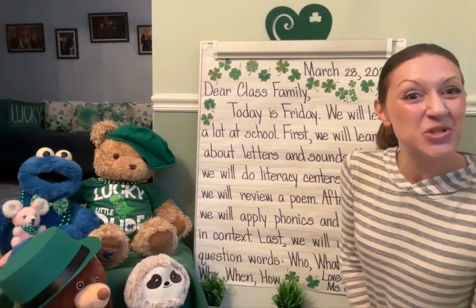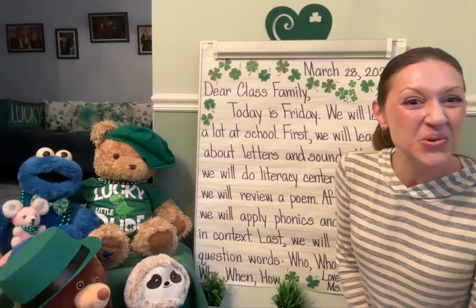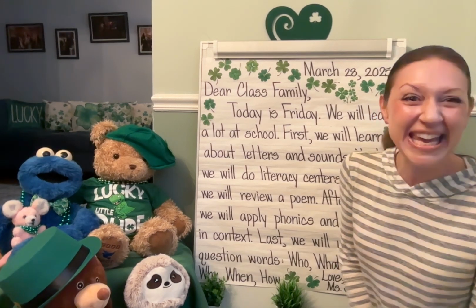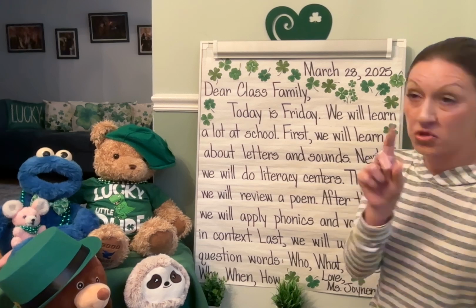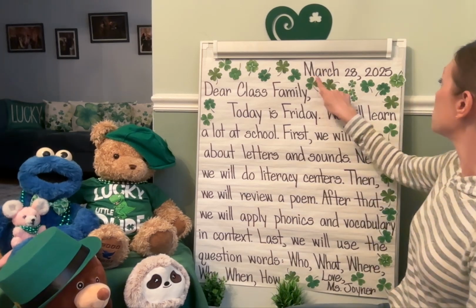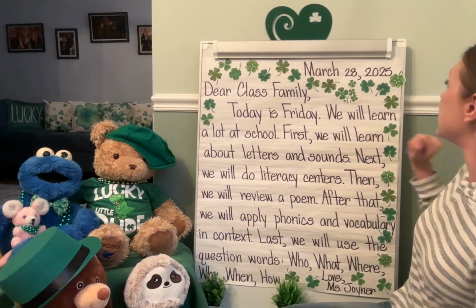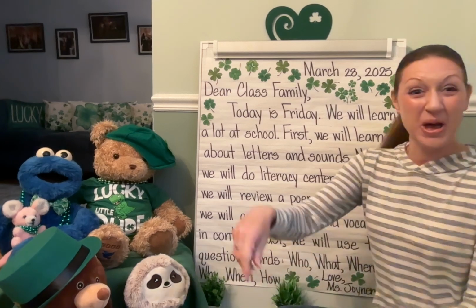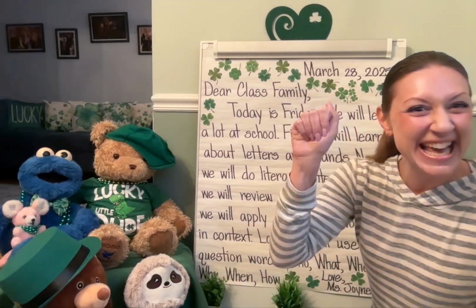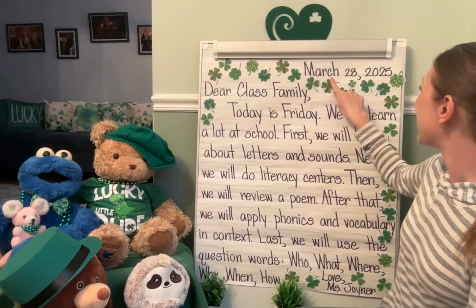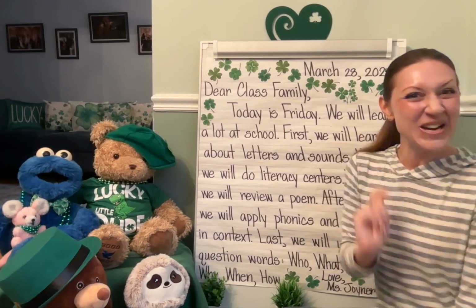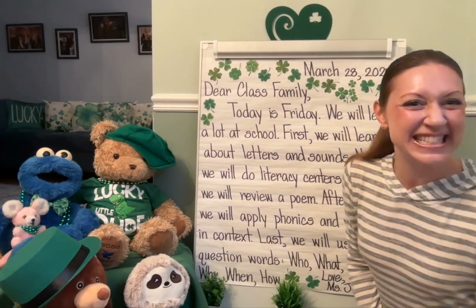Remember, that's what good readers do. They reread. They do this so their brain can understand the words on the page. Use your finger to point. Start in the top right-hand corner with the date. I notice the month is spelled with a capital letter M, then A-R-C-H. What does that say? You're right. It does say March.